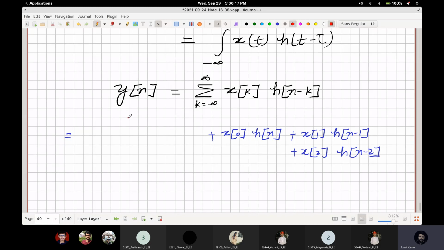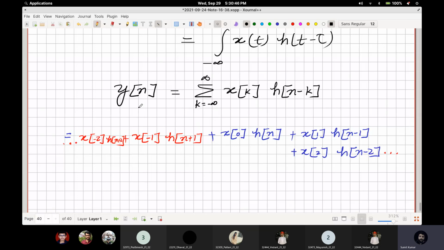Similarly, on this side we have x[minus 1] h[n plus 1], and then x[minus 2] multiplied with h[n plus 2], and this is going to continue in this direction as well.